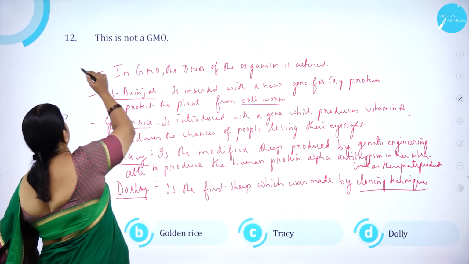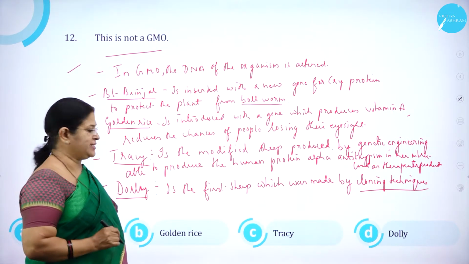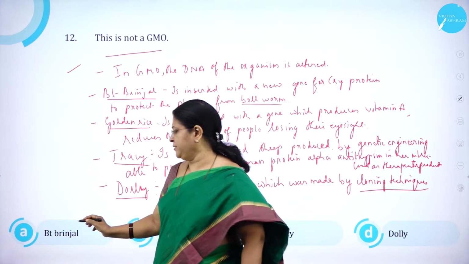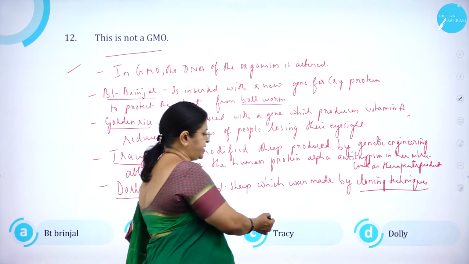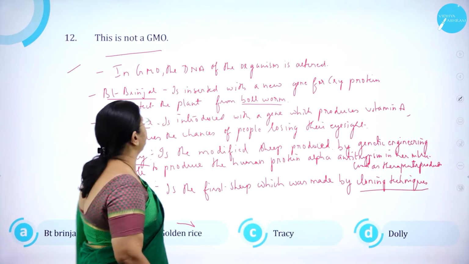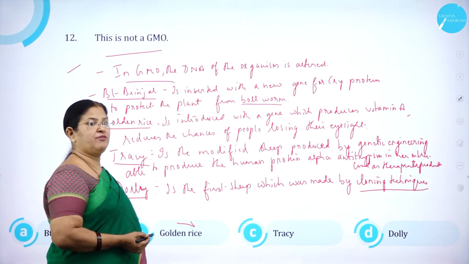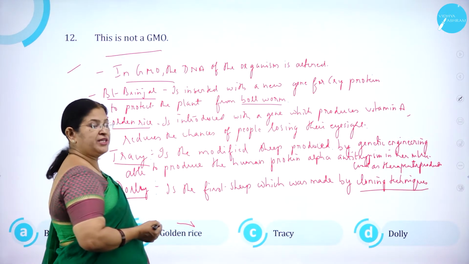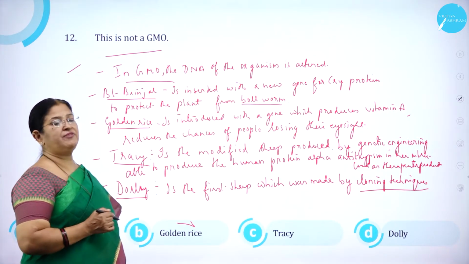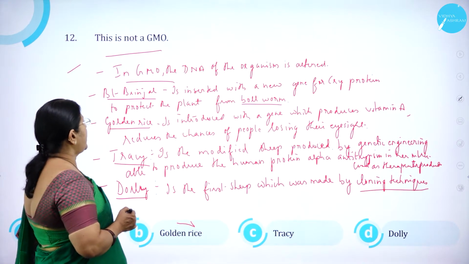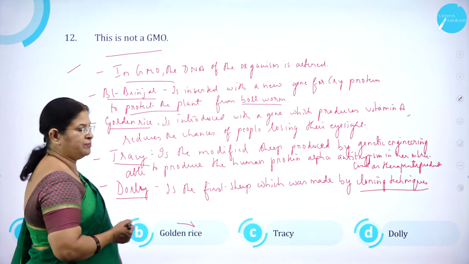Moving on to question number 12. This is not a GMO, genetically modified organism. Option A, BT brinjal. Option B, golden rice. Option C, Tracy. And option D, Dolly. So as we know that in genetically modified organisms, the DNA of the organism is altered. So gene manipulation is done, and BT brinjal is inserted with a new gene for cry protein, and this is particularly to protect the plants from pests like the bollworm.